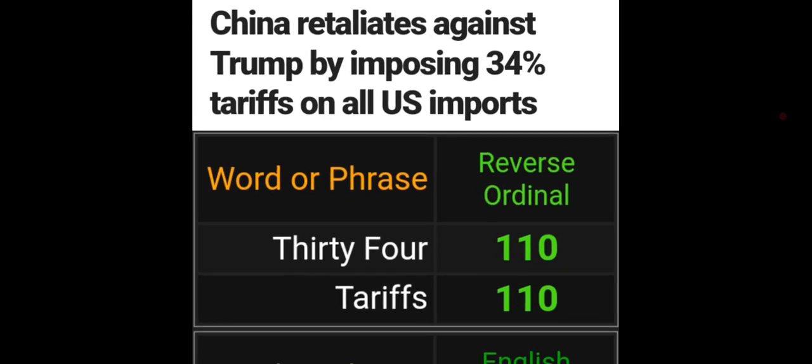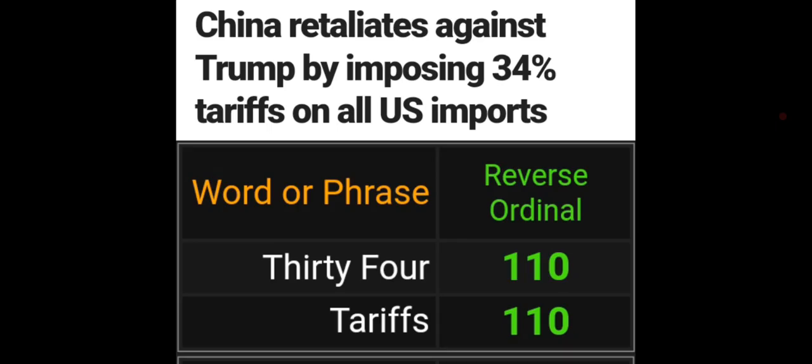Alright guys, so we're going to break this down all by the numbers using Gematria, which is simply letters as numerals. Once you learn the simple code of coding letters into numbers, you can see right through the scripted coded news every day. So it says China retaliates against Trump by imposing 34% tariffs on all U.S. imports.